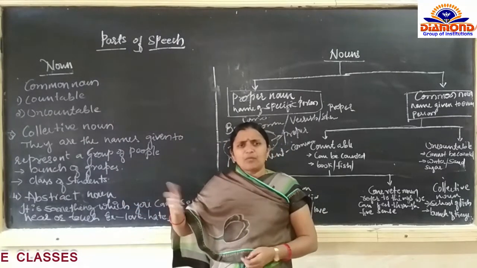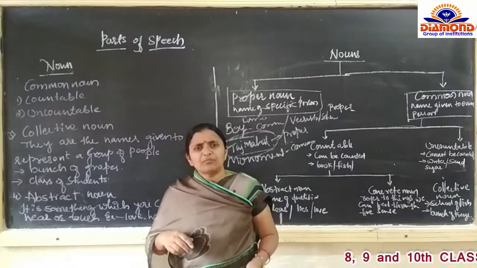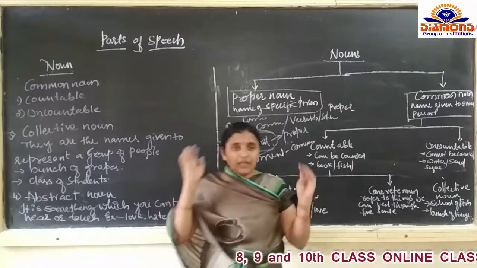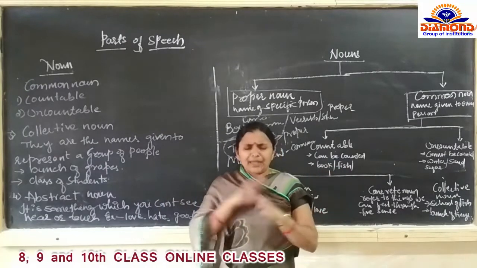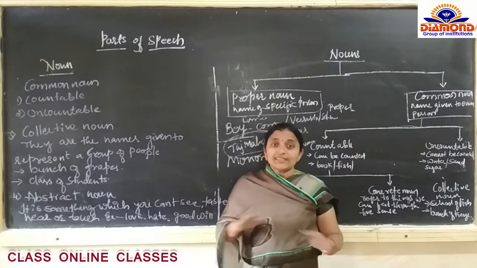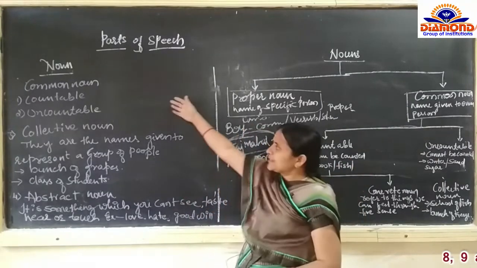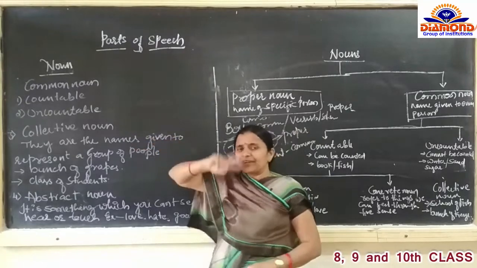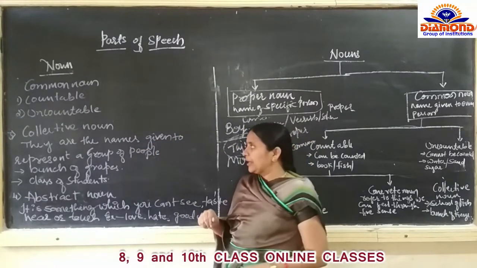Sand is also a name, water is also a name, sugar is also a name, rice is also a name. For every name, we have the concept that a noun is a naming word. Any name we can say. A noun is a naming word. So in the common noun we have classified two types: common countable noun and uncountable noun.